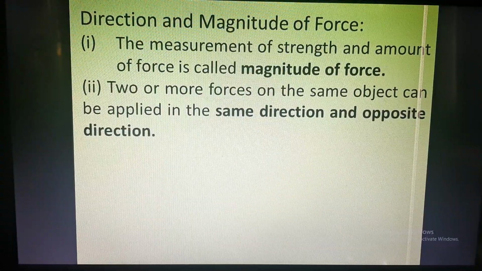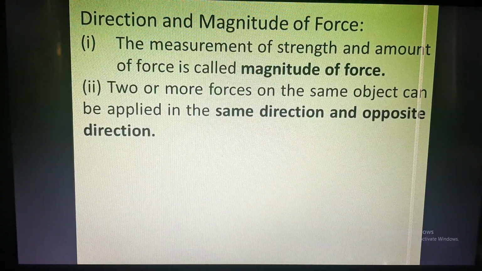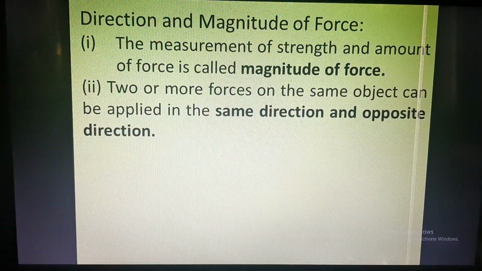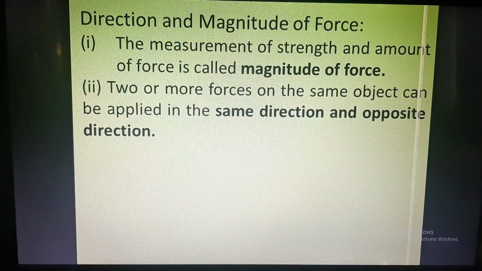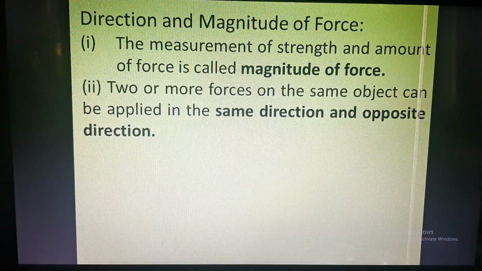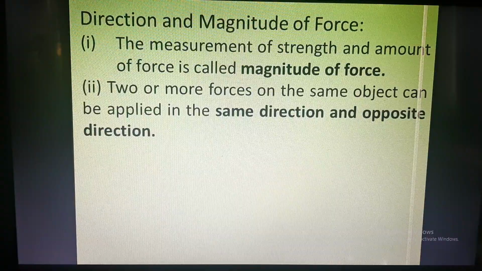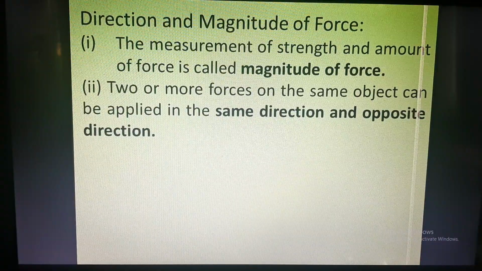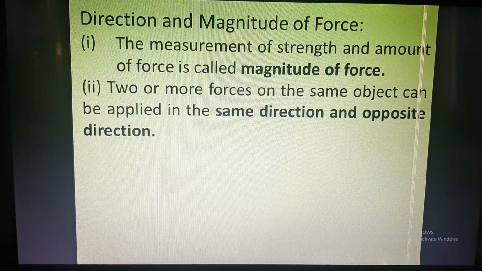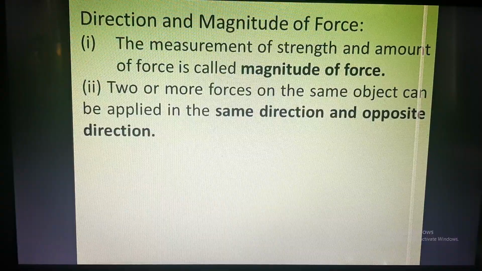If both of them apply force from one side, in the same direction, the table will start moving. If both apply 10 Newton and 10 Newton, the total force applied will be 10 plus 10, 20 Newton, because the force is applied in the same direction.